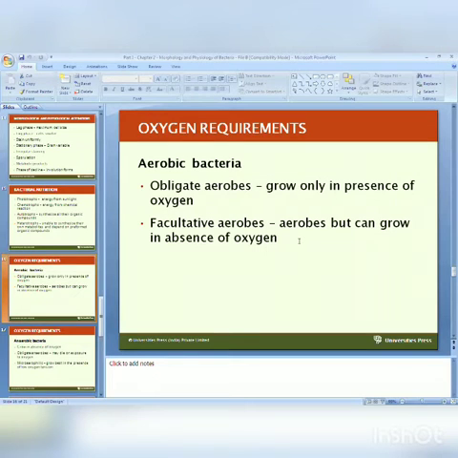One more group is facultative anaerobes. These are aerobes. They always grow in the presence of oxygen, but can also grow in the absence of oxygen. They have the ability to grow both in the presence and in the absence of oxygen, and they are known as facultative anaerobes. Most medically important bacteria are from this group.